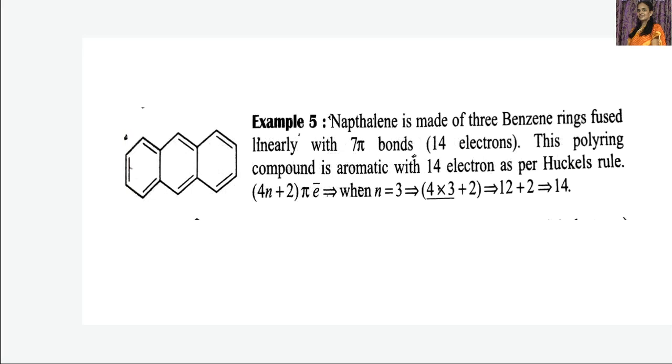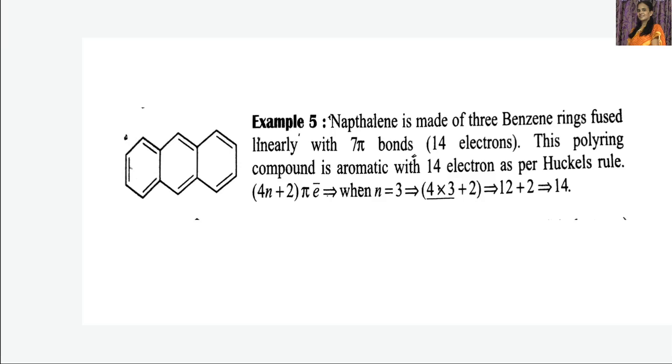Next one, let's see this. This is anthracene. This anthracene has 3 benzene rings fused linearly: 1, 2, 3 benzene rings fused linearly with 7 pi bonds, 1, 2, 3, 4, 5, 6, 7. 7 pi bonds, that is 14 electrons. And this polycyclic ring compound is aromatic with 14 electrons.